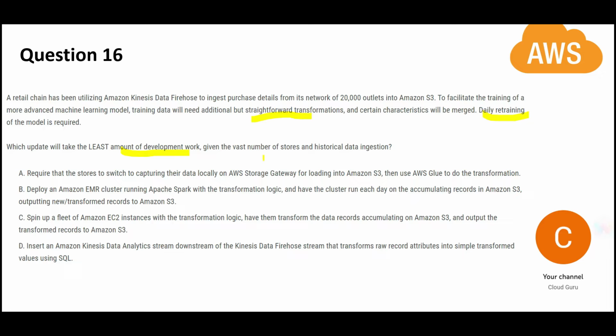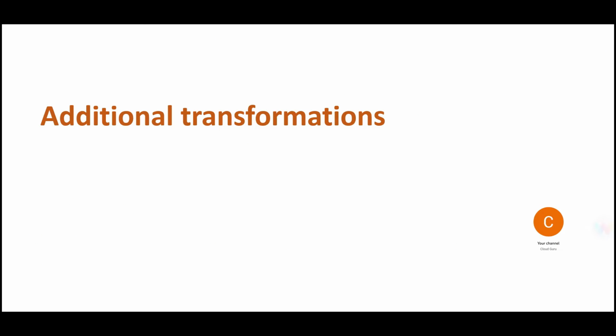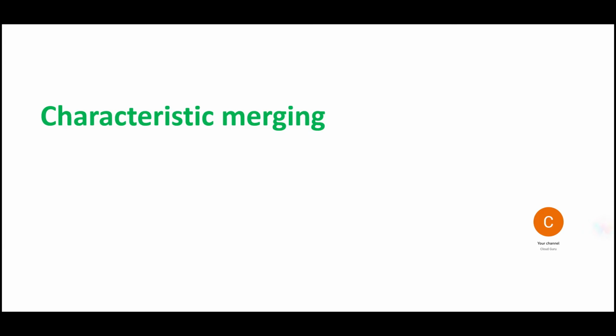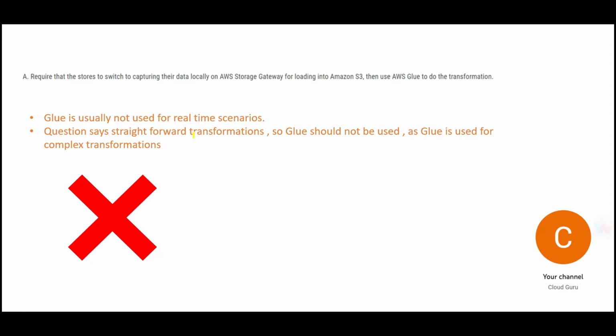Okay, since we have a vast number of stores, remember this, and historical data ingestion. So they are using an advanced learning model. They are applying additional transformations which are straightforward, not complex, and they are doing characteristic merging. Daily retraining of the model is required. See, option A is wrong due to these factors.